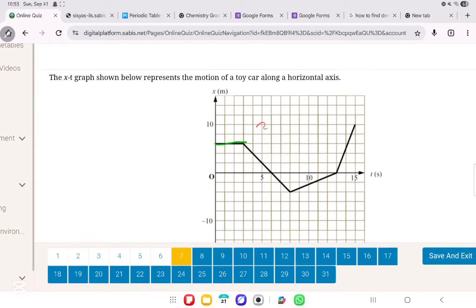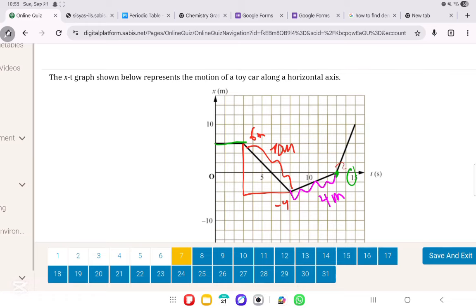Then it moves from 6 meters all the way to what? To minus 4 meters. So what is the distance traveled in this over here? The distance traveled in this over here is 10 meters. Now, from minus 4 meters, it goes all the way to 0 meters. So that means the distance traveled over here is 4 meters.